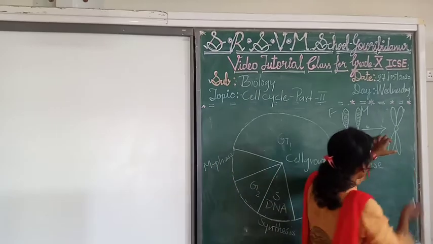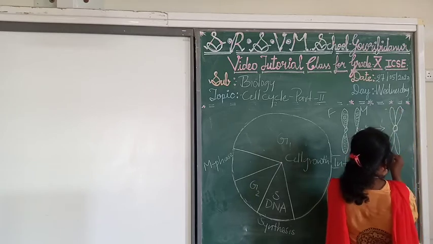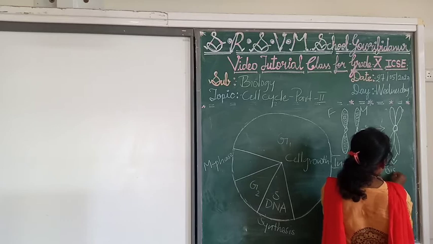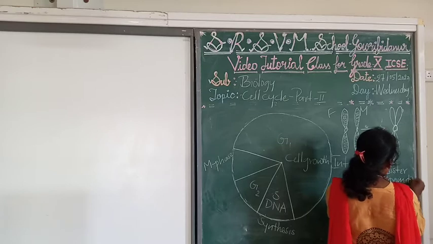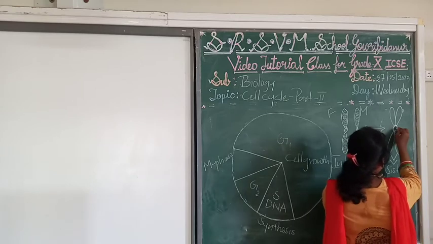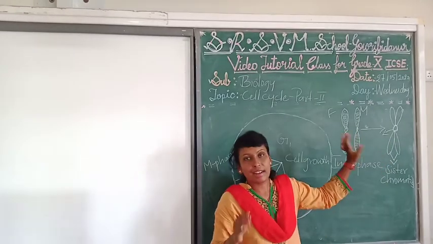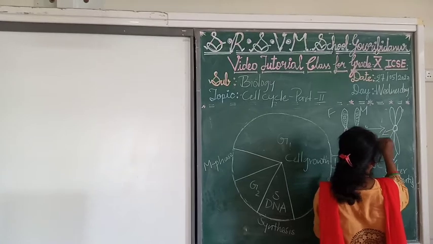You can see here, it has joined. These two thread-like structures are called sister chromatids, and this circular structure where the sister chromatids are attached is called the centromere.